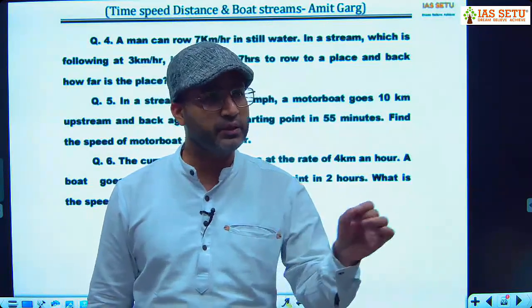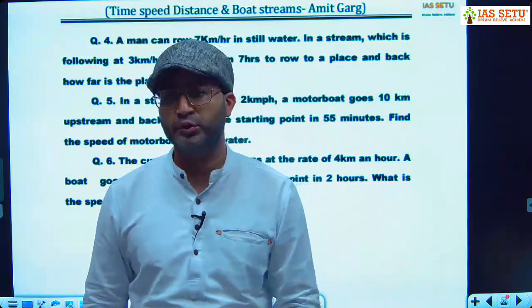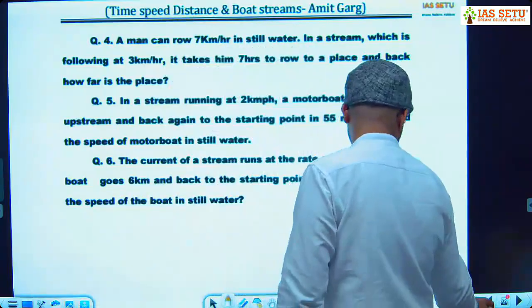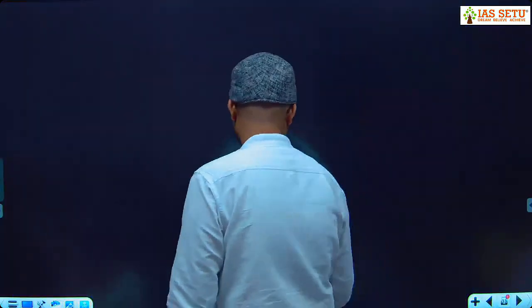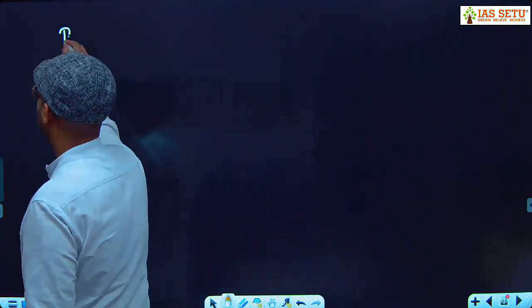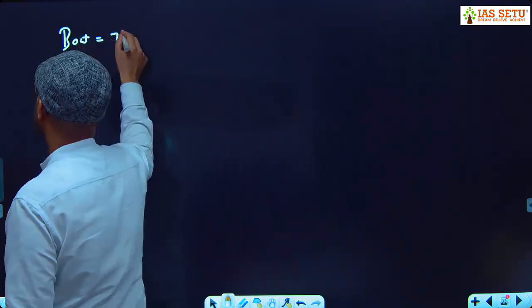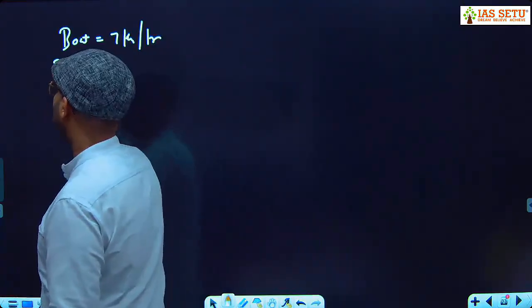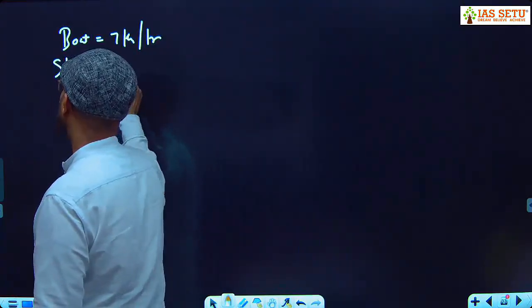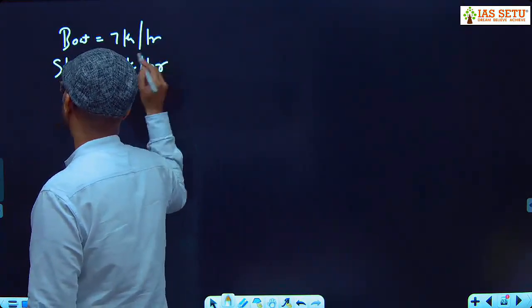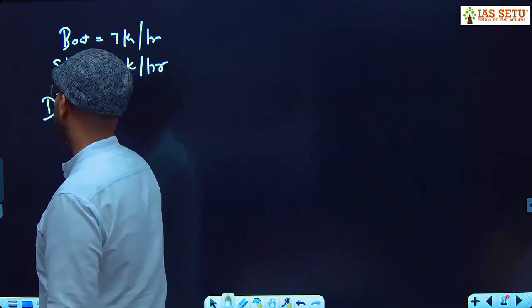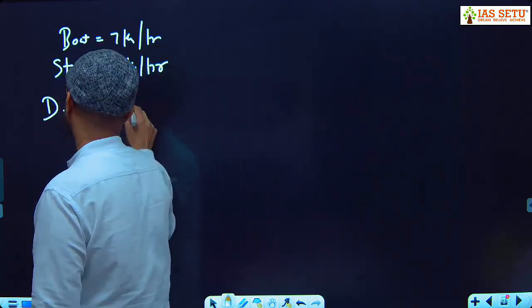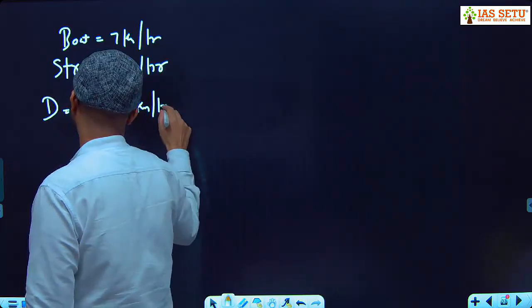Here we will use T1 plus T2 equal to 7 hours. I tell you. Step number 1, speed of the boat is given 7 kilometer per hour and the speed of the stream is given 3 kilometer per hour. What is downstream? 7 plus 3, 10 kilometer per hour.